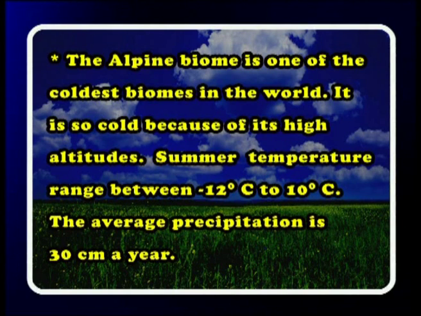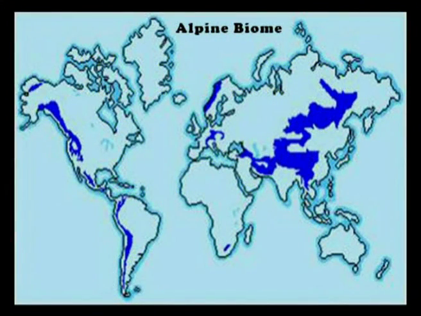The alpine biome is one of the coldest biomes in the world. It is so cold because of its high altitudes. Summer temperatures range between -12 degrees centigrade and 10 degrees centigrade. The average precipitation is 30 centimeters a year. The alpine biome is also similar to the Arctic biome.